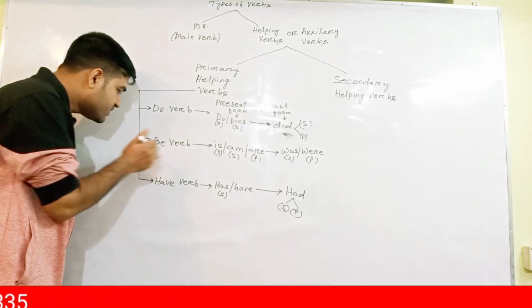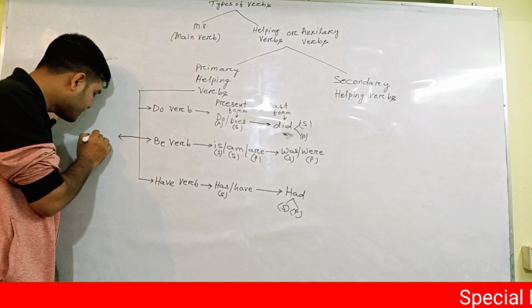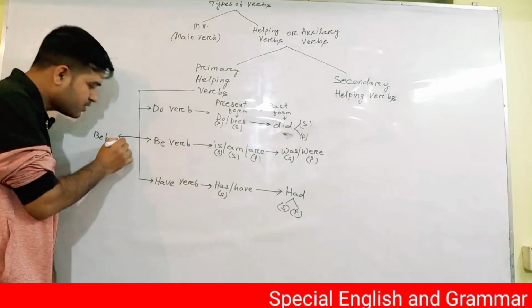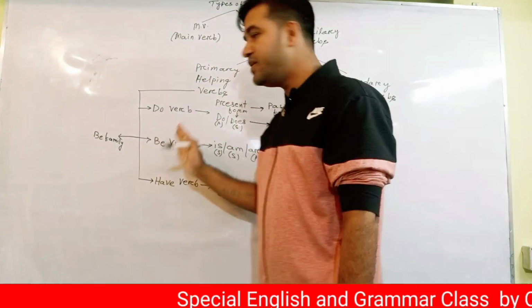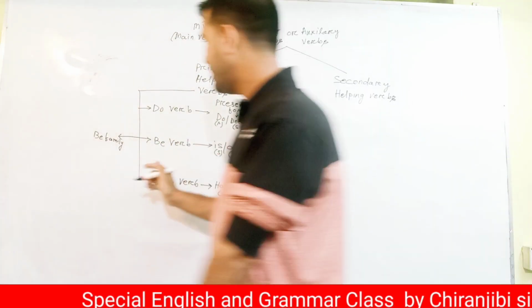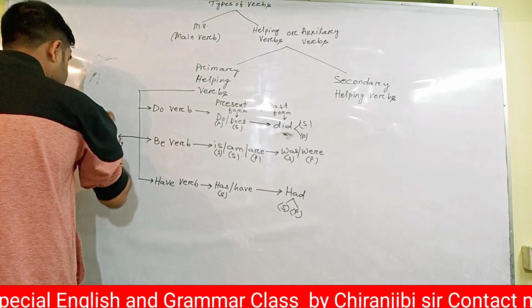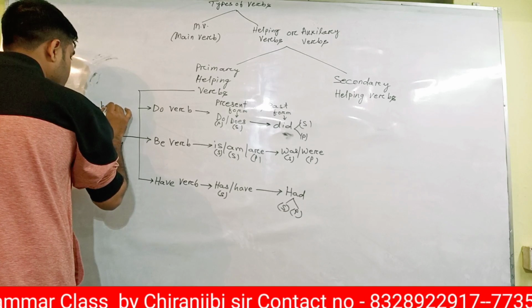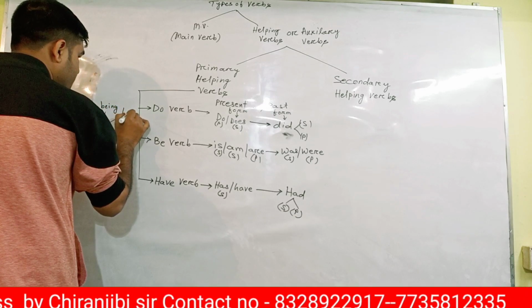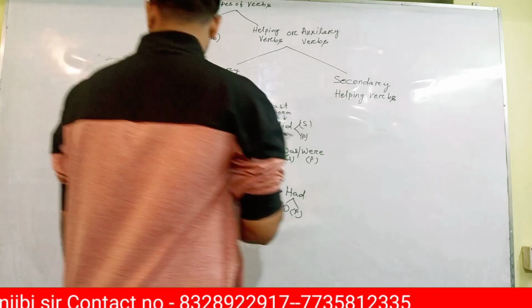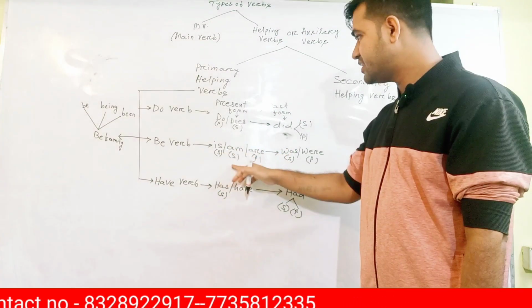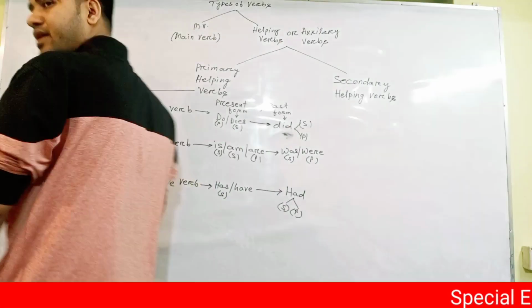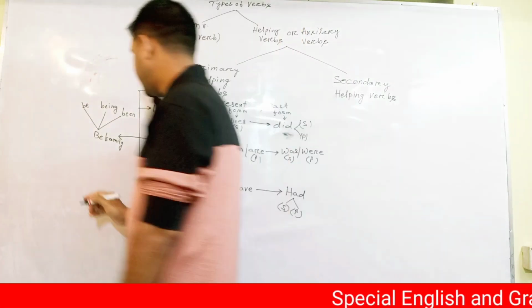The be verbs are sometimes called the be family. In their family, three more guests we have. One is be itself, another is being, another is been. There are three more verbs. So totally how many be verbs we have? Is, am, are, was, were, be, being, been. 8 verbs. Okay, can you see? Yeah, it is visible.